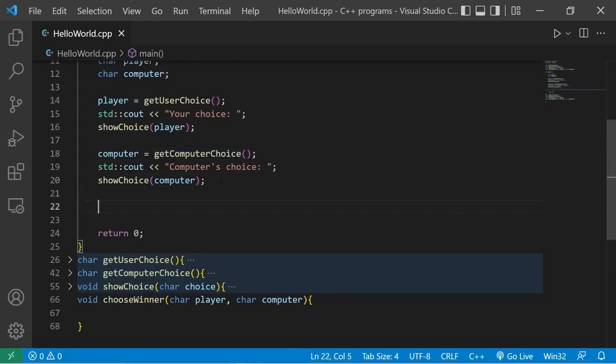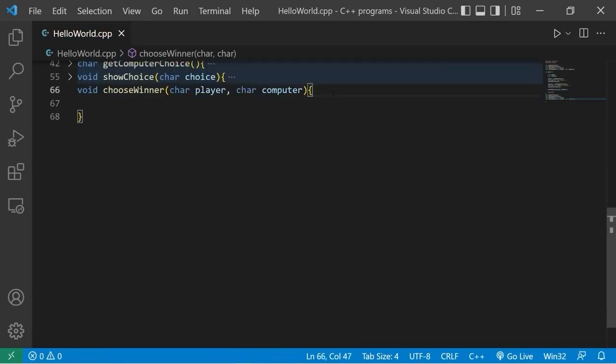At the end of our program, we will invoke the chooseWinner function, pass in our player, as well as the computer. Then within the chooseWinner function, let's create another switch. We will examine our player against matching cases. If our player chooses rock, the character R, I think the best way to do this would be to use if statements within each case.